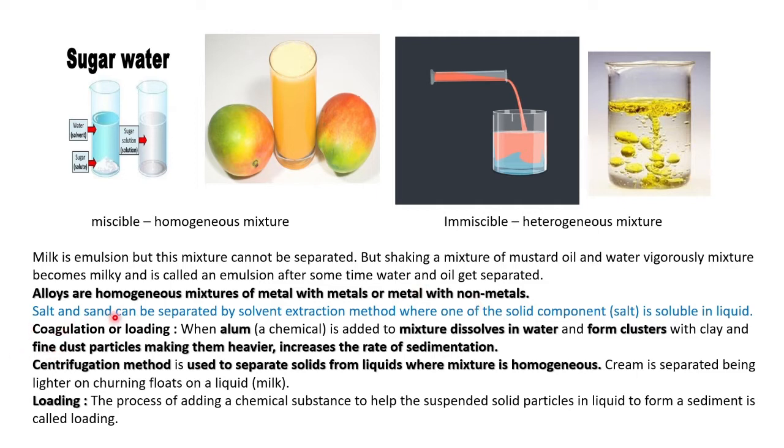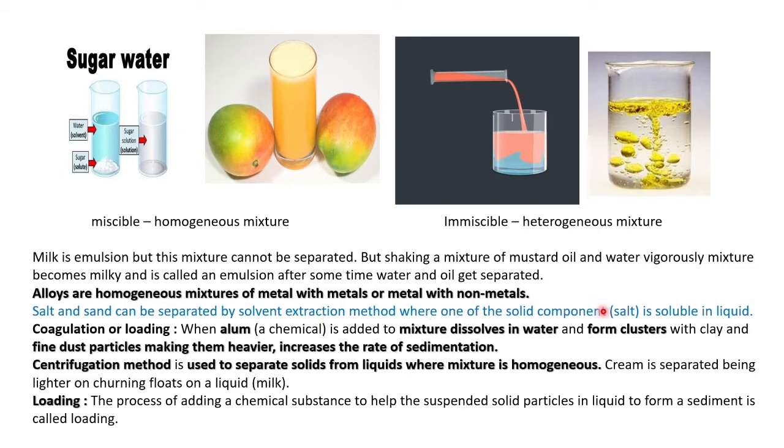And salt and sand can be separated by solvent. Salt and sand can be separated by the solvent extraction method, where one of the solid components is soluble in liquid. How to separate salt and sand? By the extraction method. That means salt will be completely dissolved in water, so the sand will settle in the water as sediment, and it can be extracted.